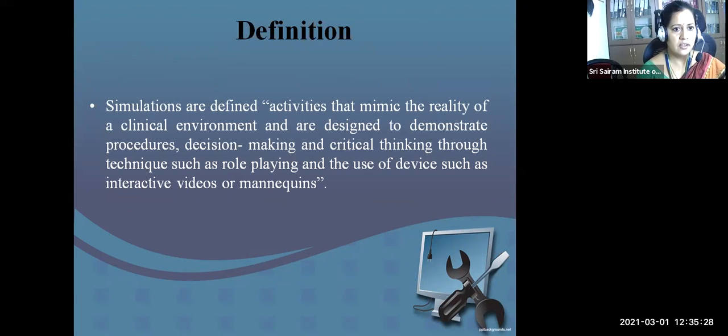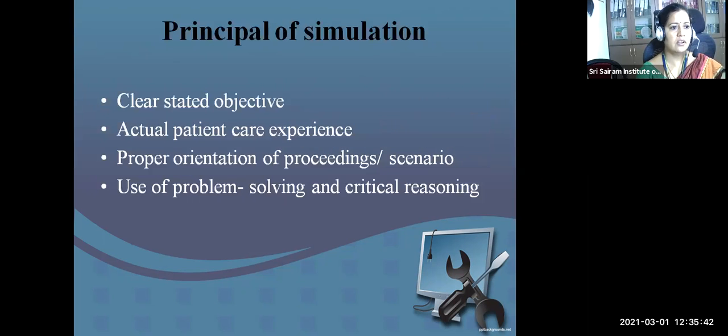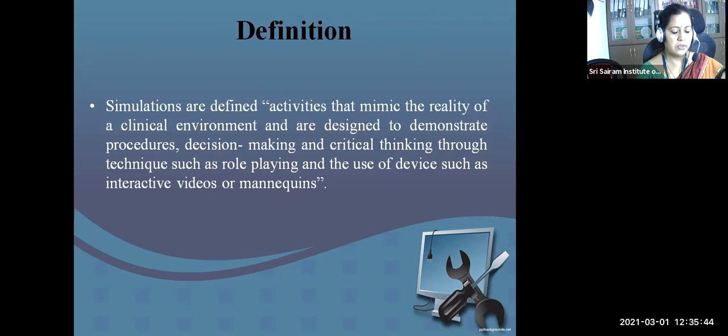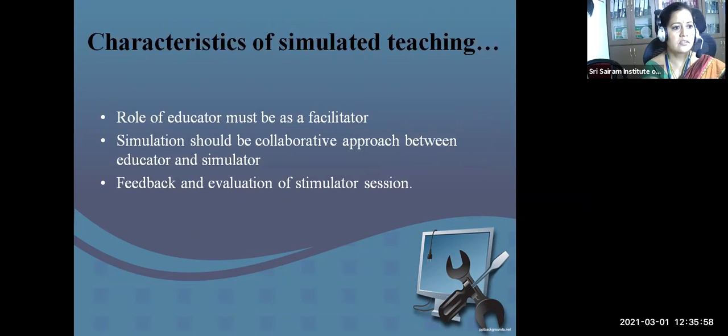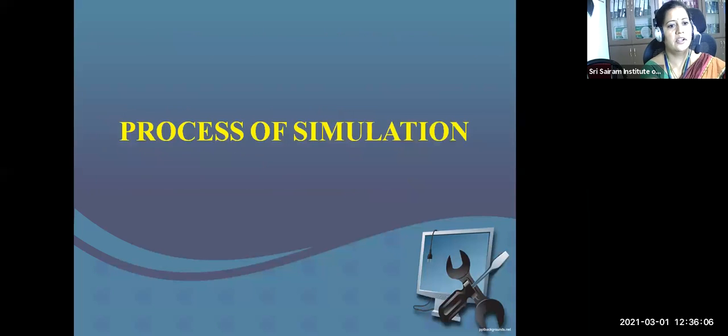It mimics the reality of a clinical environment and is designed to demonstrate procedure, decision making and critical thinking through techniques such as role playing and the use of devices such as interactive videos and mannequins. So the principle of simulation is a clearly stated objective, actual patient care experience. So what I'm going to simulate should be very clear, and accordingly I should carry on with the simulation. Feedback and evaluation of the simulation session should also be taken into account.